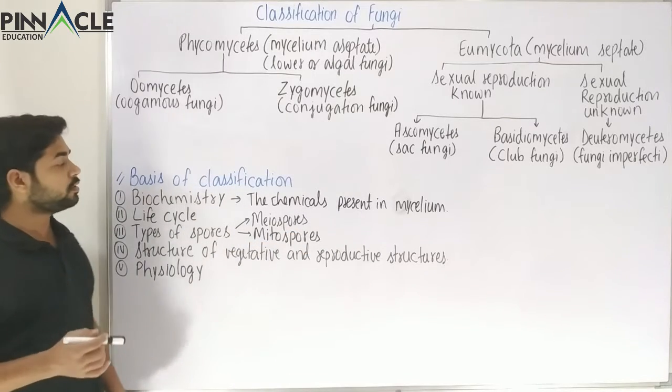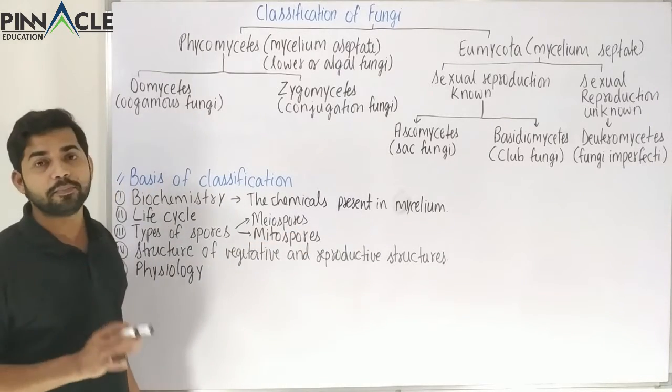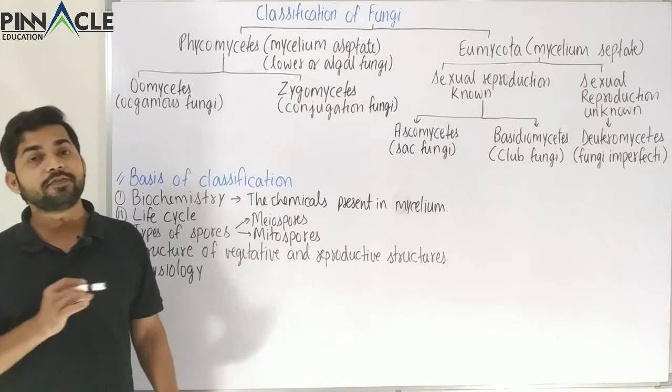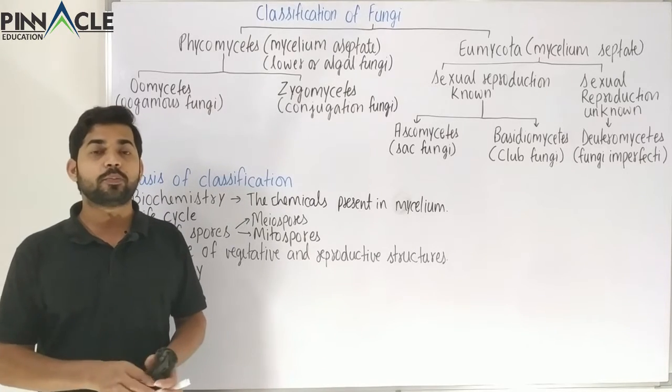Now the second basis of classification is very important. This is the life cycle, which varies in different groups of fungi.